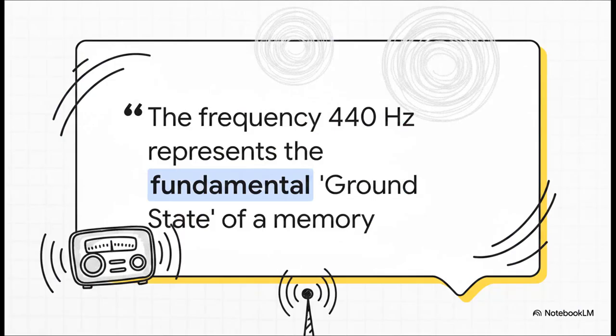To really see how this works, we can use a radio tuning metaphor. The RHR retrieval manifold uses octave anchors. For example, 440 Hz represents the fundamental ground state of a memory, and 880 Hz becomes the action state.